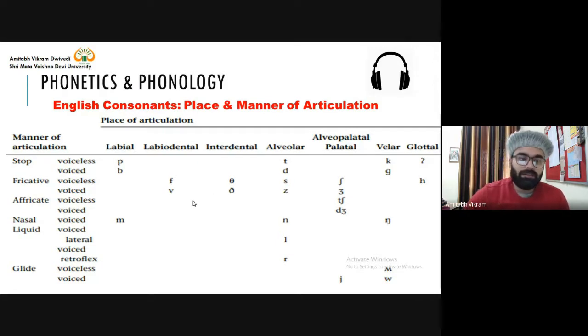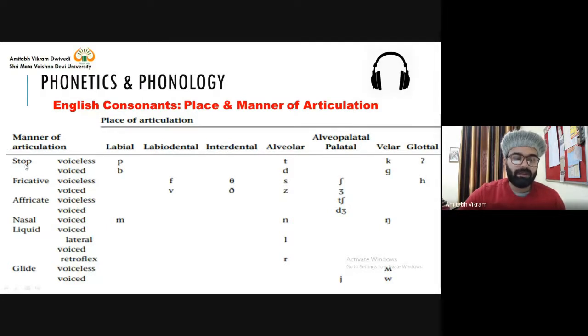Now let's come to affricate. When you compare these two words, fricative and affricate, you find that this fricate is there and it is similar to fricative. When we talk about affricate sounds, there are only two sounds, ch and j. These two sounds have the quality of stop and fricative both.